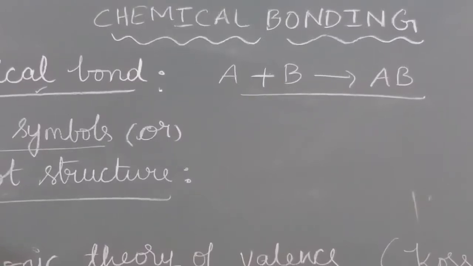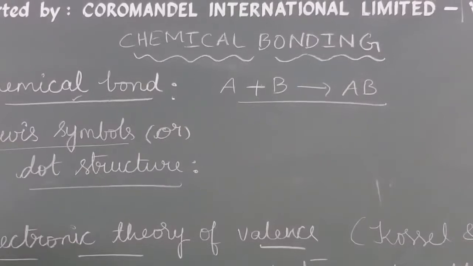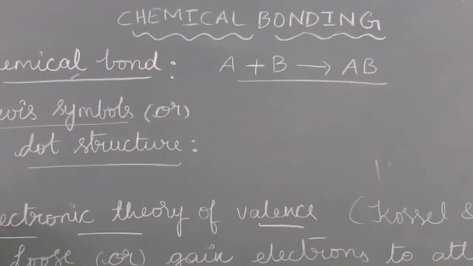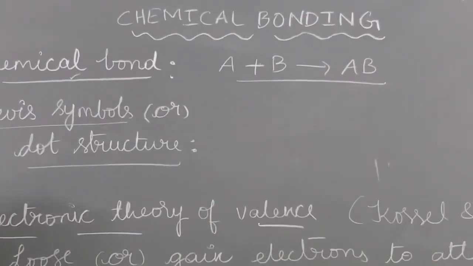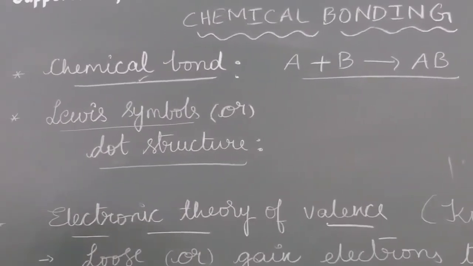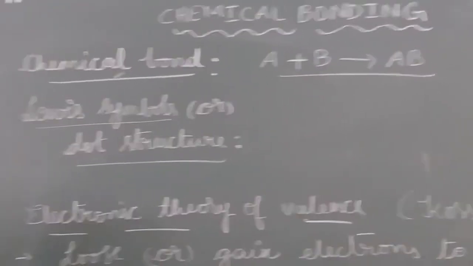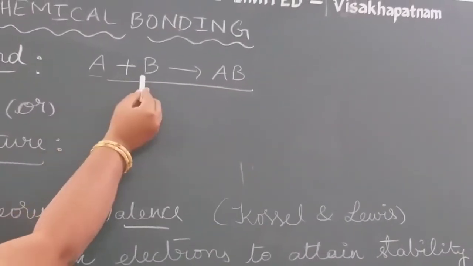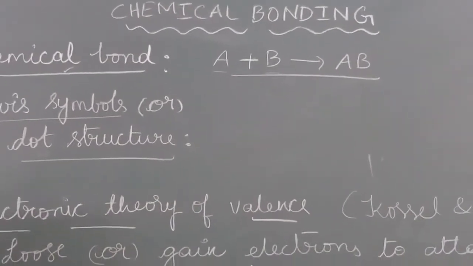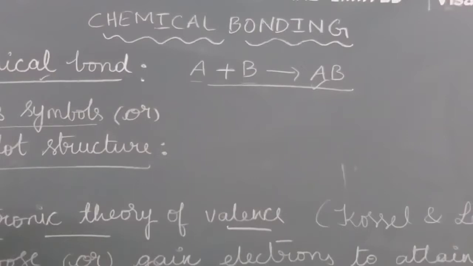Students, today our topic is chemical bonding. First we are learning what is a chemical bond. The force of attraction between two atoms or more than two atoms to form a molecule, that is called chemical bond. Suppose take this example, two atoms are there, A and B. There is a force of attraction between these two atoms to form the molecule. This force of attraction is called chemical bond.